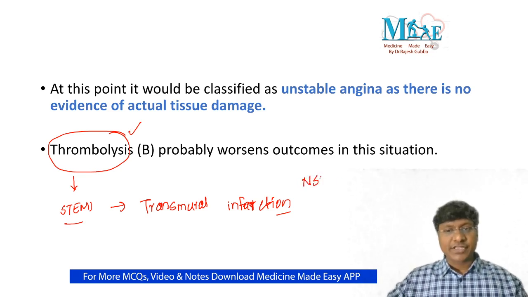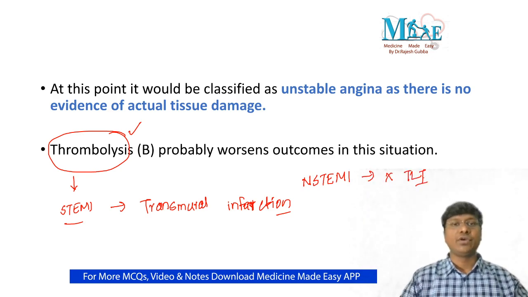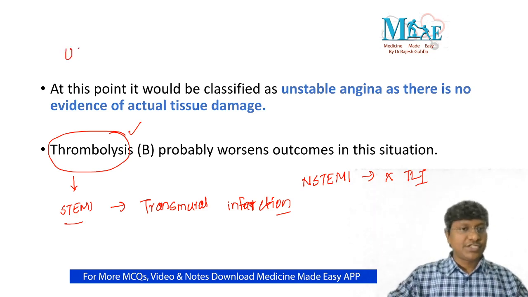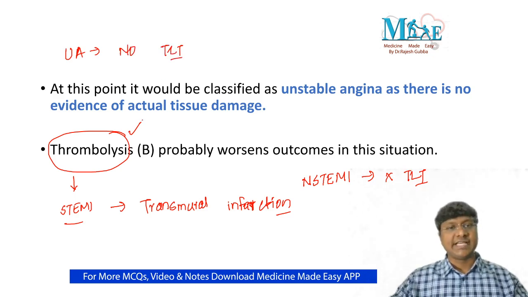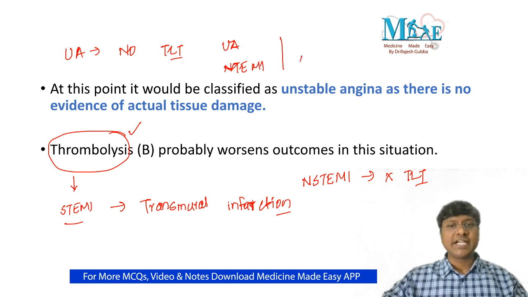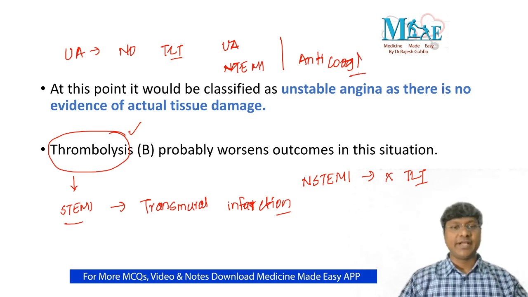Whereas in patients with non-ST elevation MI, here also you should not give thrombolysis. There is no indication for thrombolysis even in non-ST elevation MI. In patients with unstable angina also, no thrombolysis. Then what do you need to give in patients with unstable angina or non-ST elevation MI? In both, you need to start the patient on anticoagulants.